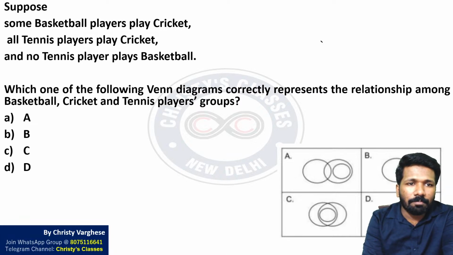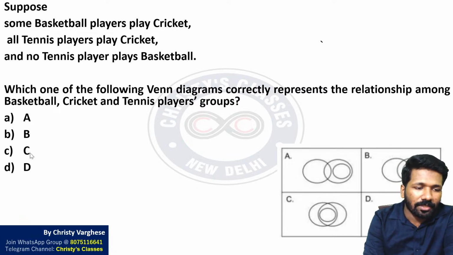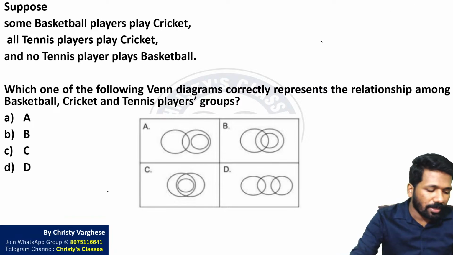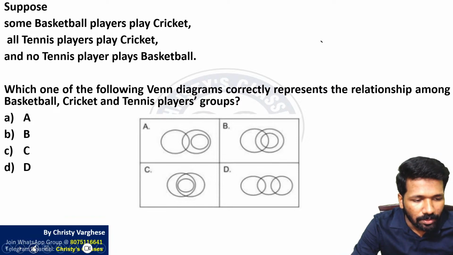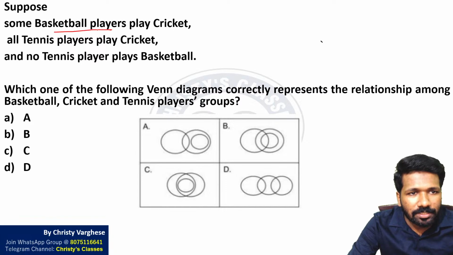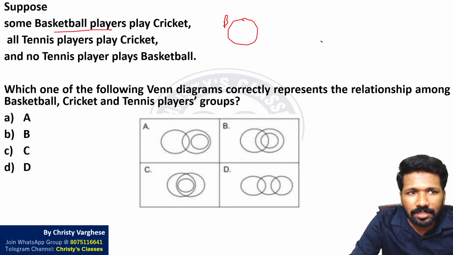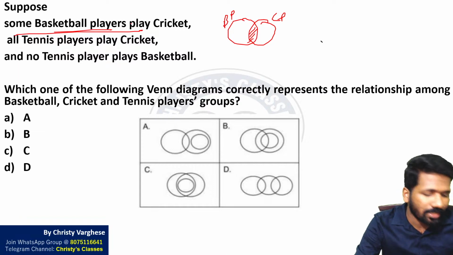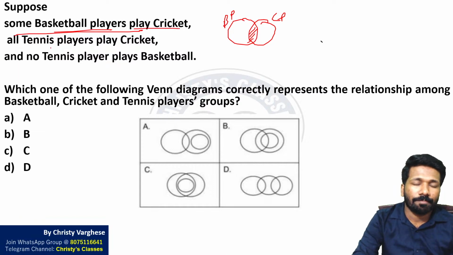These are the statements. Some basketball players play cricket. Some X are Y means X and Y have intersection. Check out my lecture on Venn diagram, how to draw Venn diagram, where we have discussed this in detail. So, some basketball players means ये basketball players का circle है तो cricket players का circle ये है तो इसमें intersection है. That is the meaning of some basketball players play cricket.